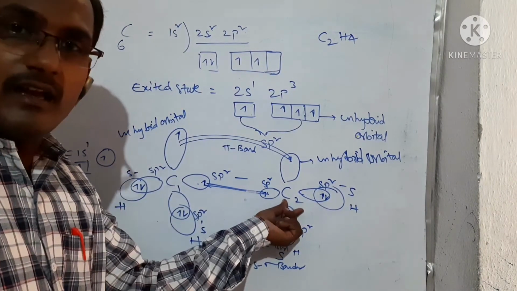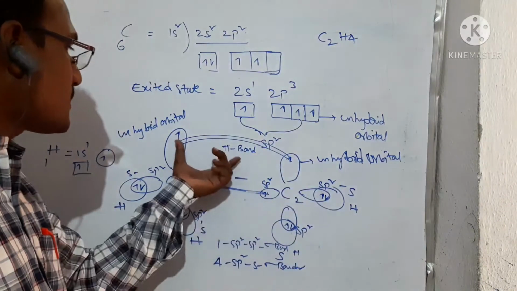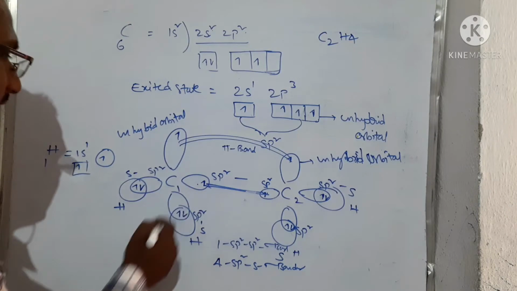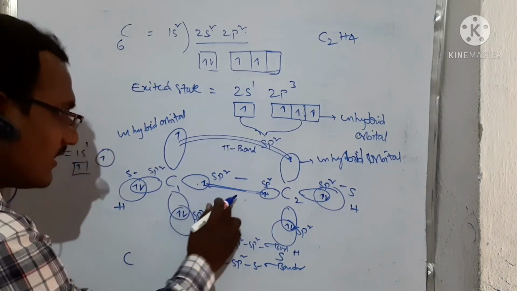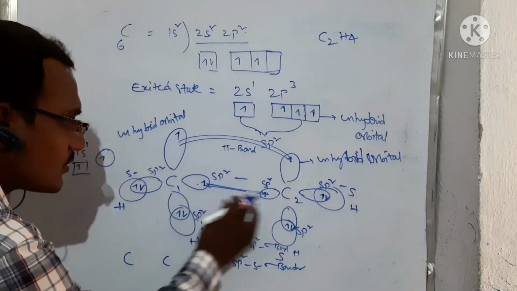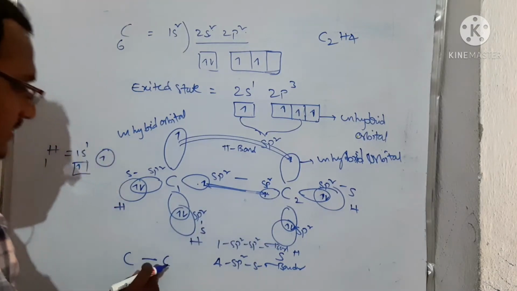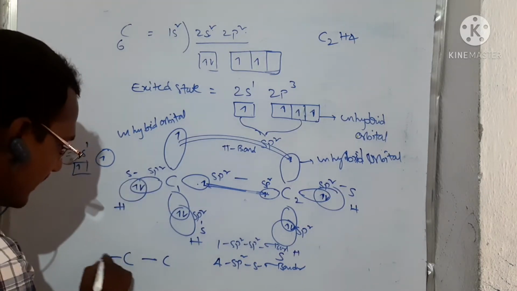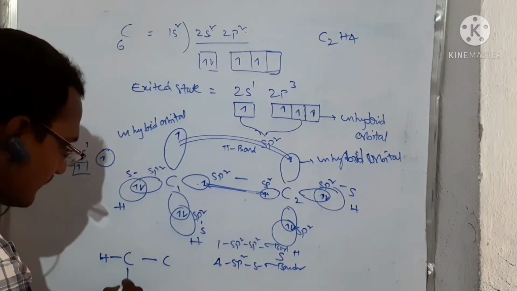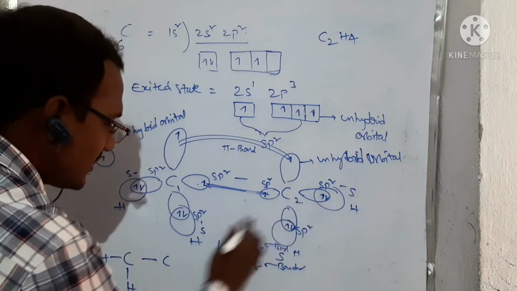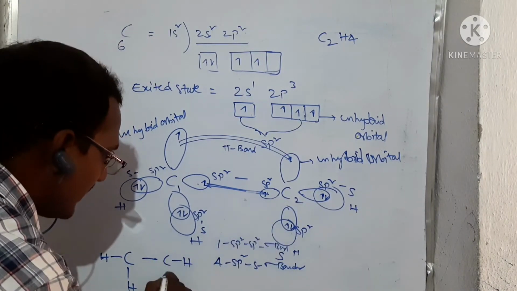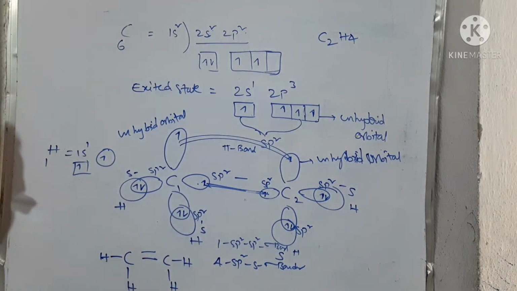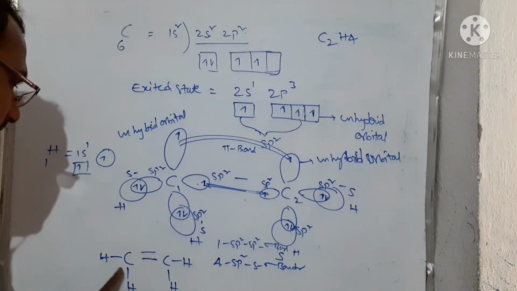Here also another carbon has an unhybridized orbital with a single electron. These two are involved in the pi bond formation. Hence the structure is, we can see this is the carbon and this is the other carbon. These two are involved in the sp2 sigma bond. This is the C-H sp2-s sigma bond, that is H, and here also H, and here also H, here also H, and here one pi bond is forming. See that the carbon valence is 4, so the formula is satisfied.